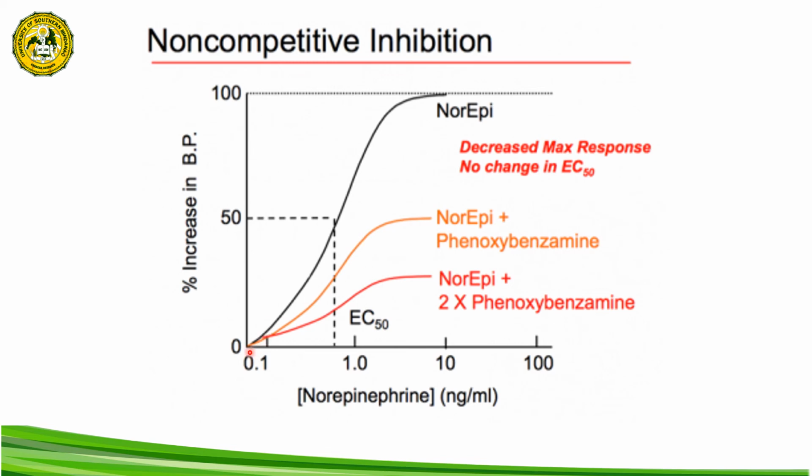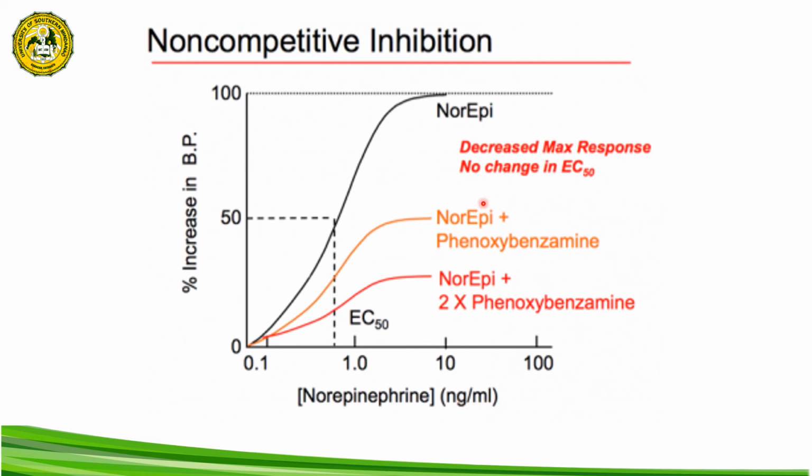The black line here represents the dose response curve of norepinephrine. When we increase the concentration of the norepinephrine, it will achieve its EC50 at this dose, and Emax at about 10 nanogram per ml.